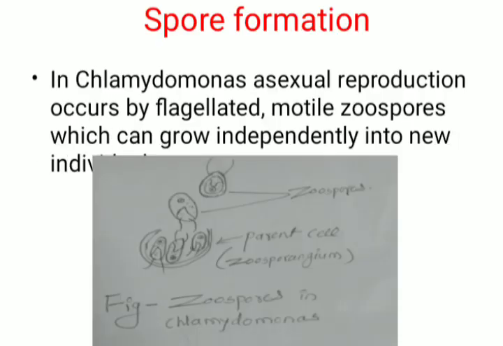Next type of asexual reproduction is spore formation. In Chlamydomonas, asexual reproduction occurs by flagellated motile zoospores, which can grow independently into new individuals.